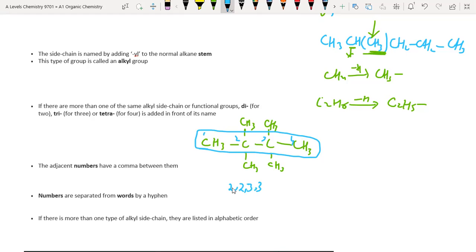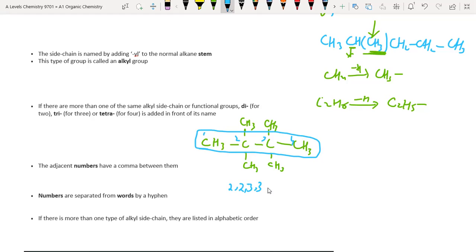If two similar alkyl groups are present, we will use di. If three similar alkyl groups are present, we will use tri. Similarly, if four similar alkyl groups are present, we will use tetra.